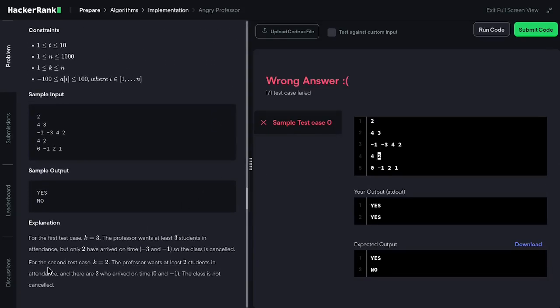Okay, so for the explanation right here, for the second test case, k, or the threshold, equals 2, the professor wants at least 2 students in attendance, and there are 2 who arrive on time. The class is not cancelled, but the sample output is no. And for the first test case, k is 3, we have the threshold of 3 students. The professor wants at least 3 students in attendance. We only have 2, but only 2 have arrived on time, so the class is cancelled.